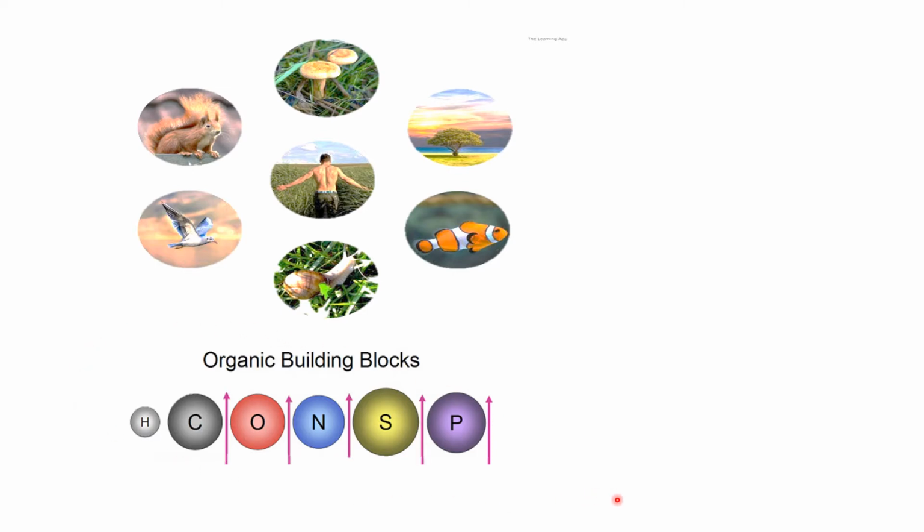Now, these elements are the key ingredients that make up cells. Of course, the cell is the fundamental unit of life, but these are the key ingredients which make the cell. I hope I am clear to you, dear students.